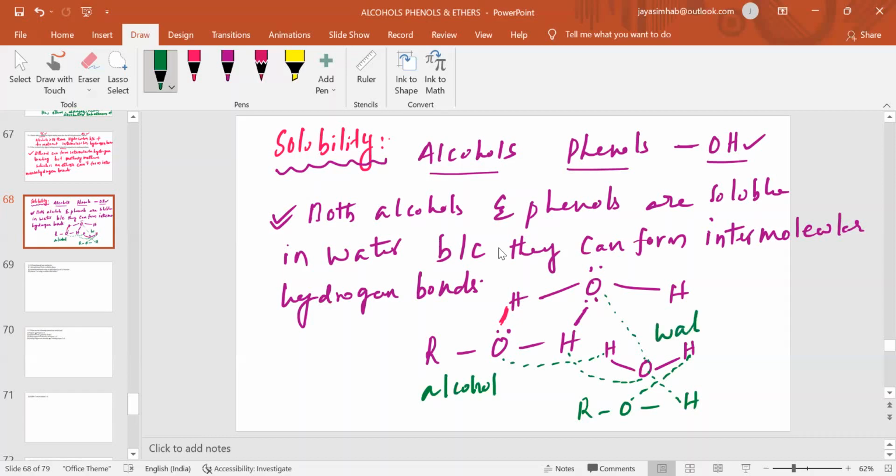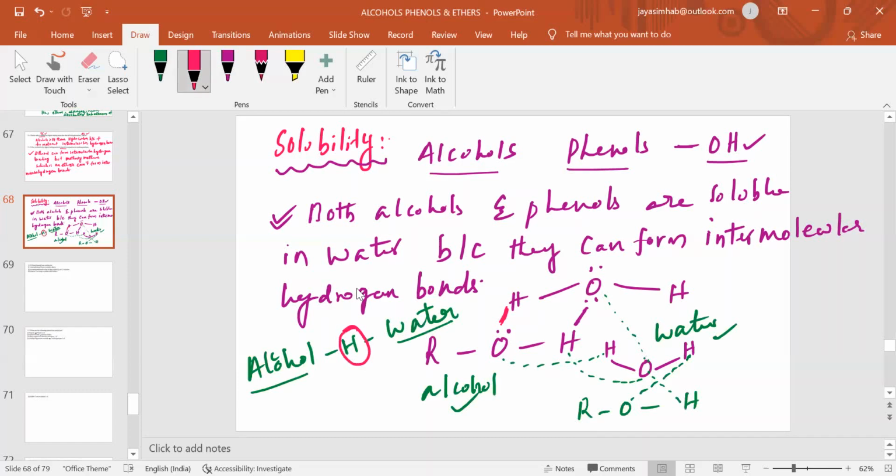Between water and alcohol molecules, hydrogen bonds are formed. This is one molecule, this is another molecule. We have a hydrogen bond here. Because of this reason, they are soluble in water.